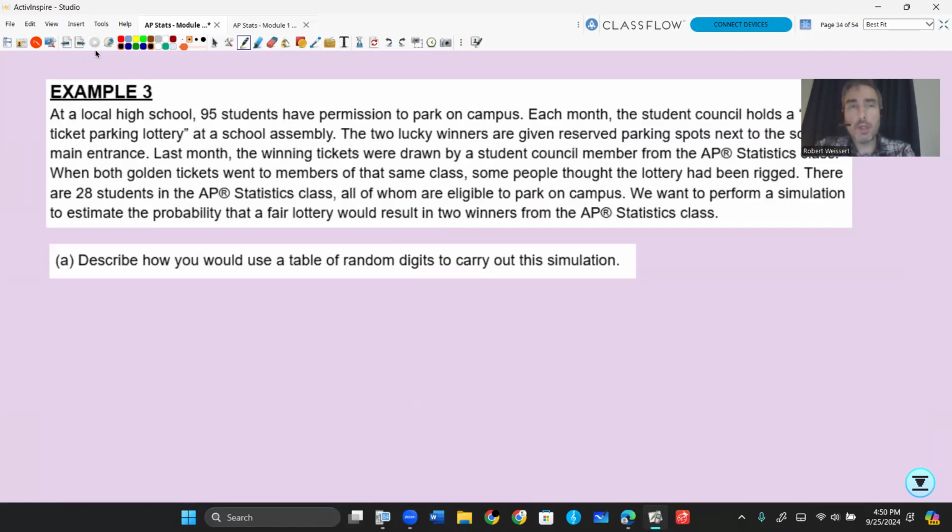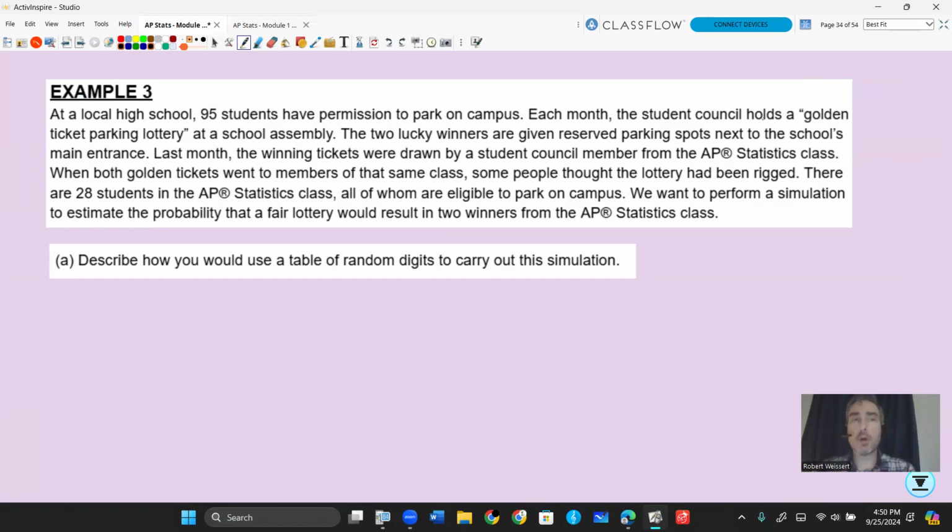At a local high school, 95 students have permission to park on campus. Each month, the student council holds a golden ticket parking lottery at the school assembly. The 2 lucky winners are given reserved parking spots next to the school's main entrance. Last month, the winning tickets were drawn by a student council member from the AP Statistics class. When both golden tickets went to members of that same class, some people thought the lottery had been rigged.